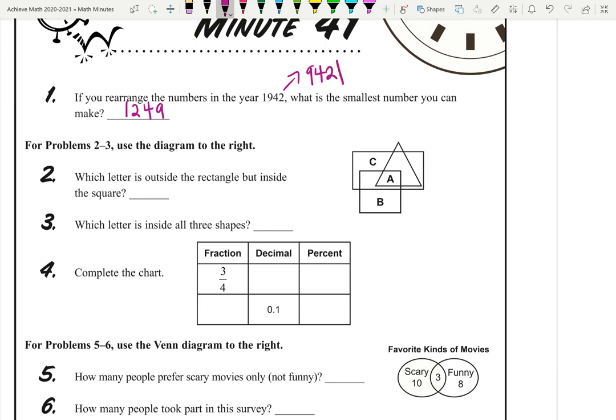All right, number 2. Which letter is outside the rectangle but inside the square? Outside the rectangle, so it is not C or A. It has to be B. Which letter is inside of all three shapes? Going to be A.